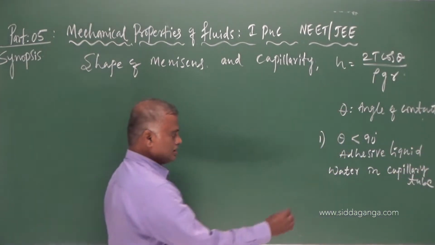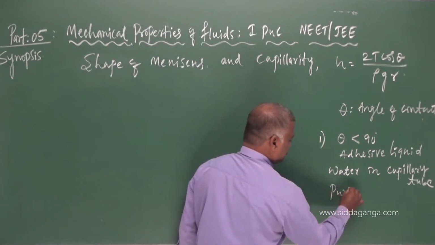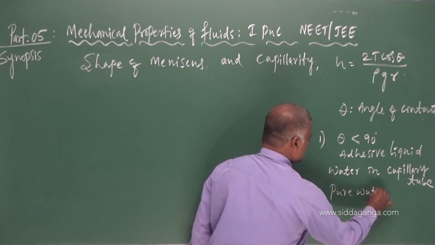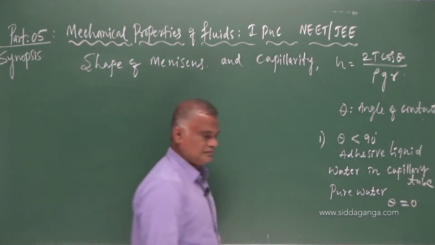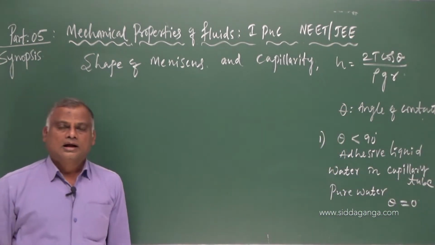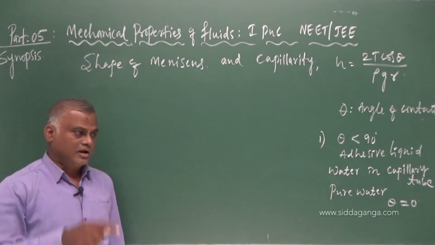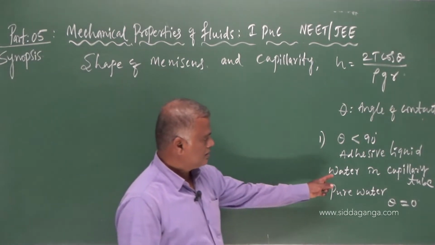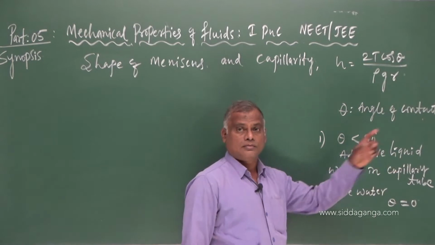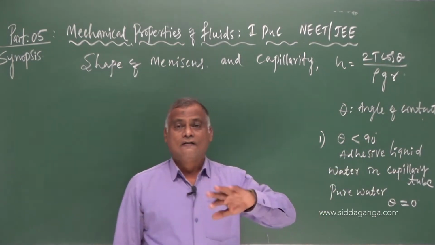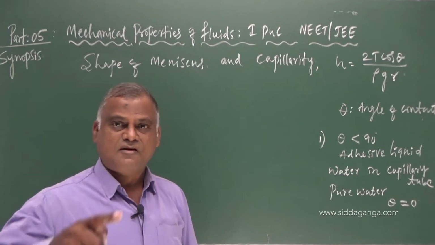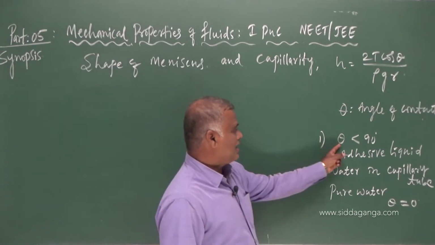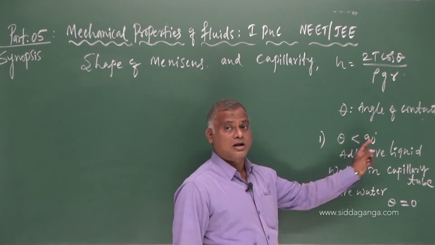For pure water, this theta is equal to 0. Depending on the type of liquid, here water is adhesive liquid which will wet the glass surface. For such type of liquid, the angle of contact is less than 90 degrees.